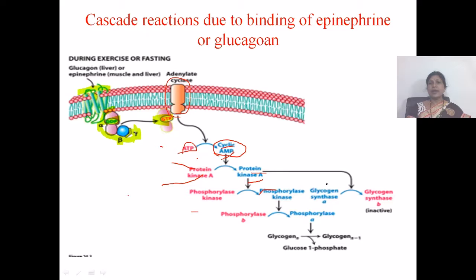This phosphorylase kinase enzyme converts the inactive phosphorylase b enzyme into active phosphorylase a enzyme.